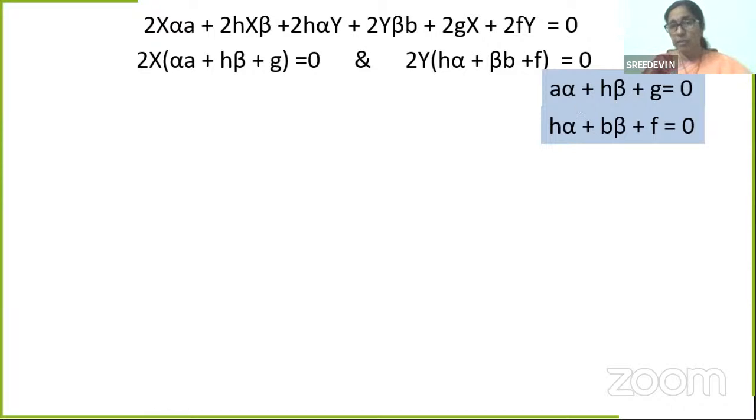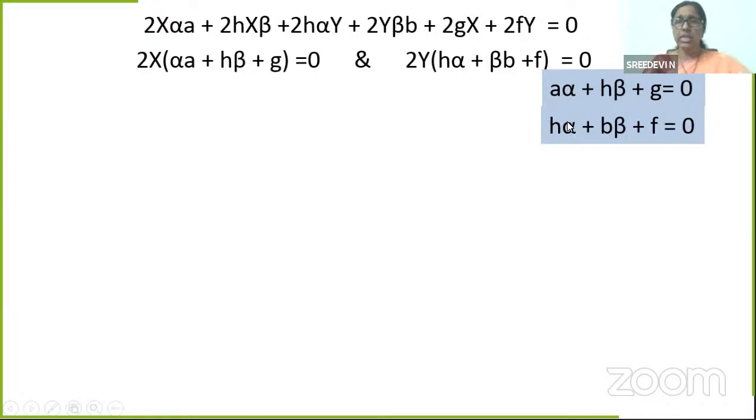You can solve them using substitution method. That means you take one variable value from one equation and substitute in the second equation. That is called substitution. Either alpha is equal to something, you substitute, or beta is equal to something, you substitute here. Or you can eliminate one of the variables by equating the coefficients. How do we equate the coefficients? This equation should be multiplied by h. This equation should be multiplied by a.